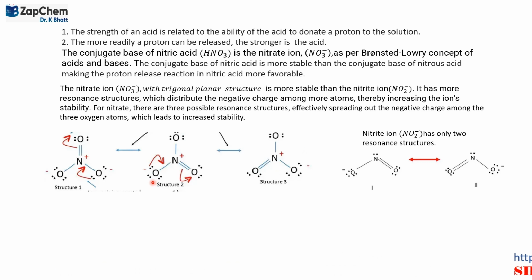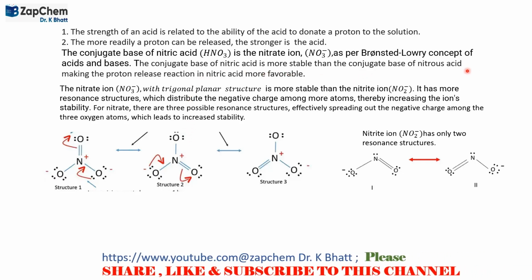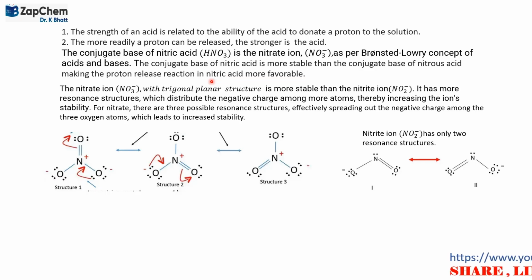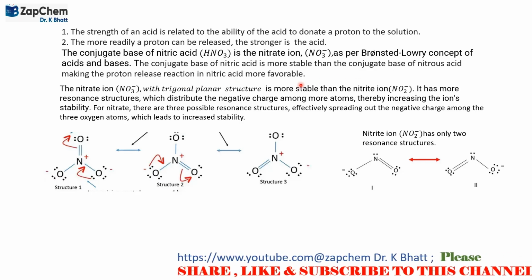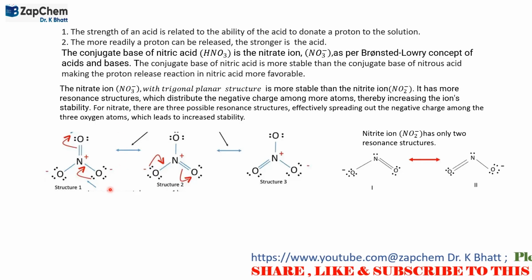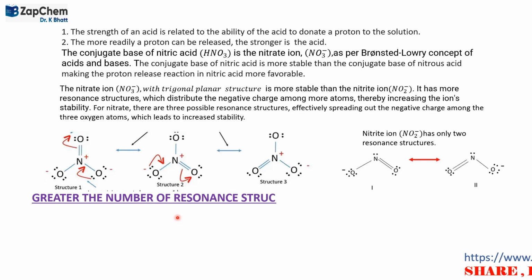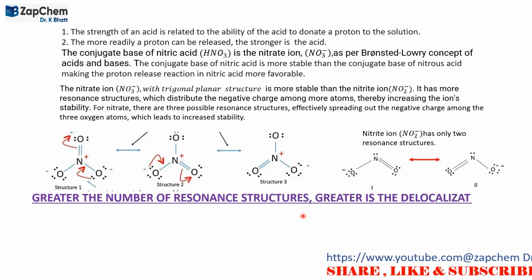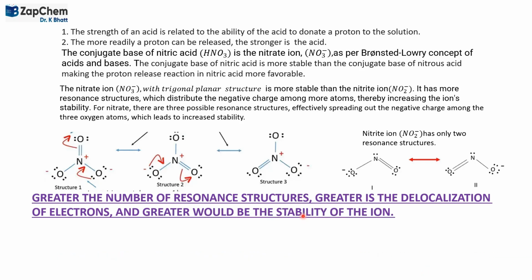Accordingly, the more the number of resonating structures, the greater is the stability of the ion, and therefore the conjugate base of nitric acid is stable, and it is favorable to release a proton. And therefore, this would be the correct answer. Okay, then what we find is that the greater the number of resonance structures, the greater is the stability or delocalization of the electrons, and greater will be the stability of the ion.